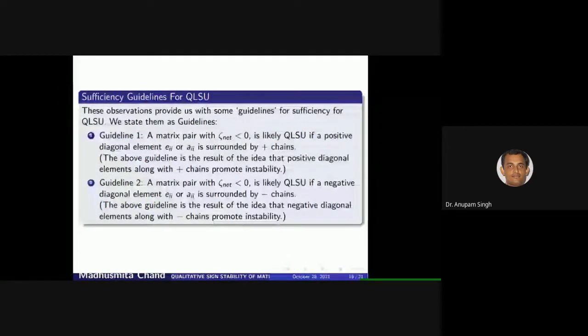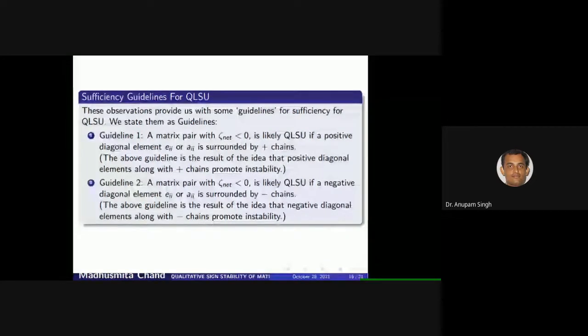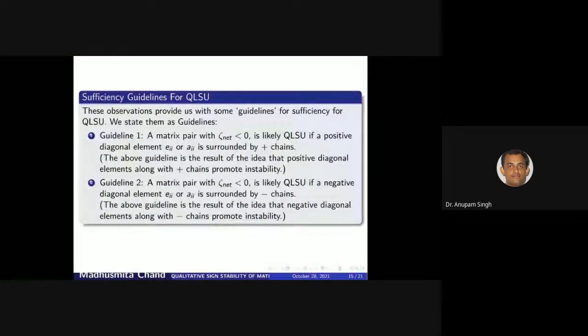The first guideline is that a matrix pair with zeta net negative is likely qualitative sign unstable if a positive diagonal element is surrounded by plus links. And the next one is that a matrix pair with zeta net negative is said to be qualitative sign unstable if a negative diagonal element is surrounded by negative links.